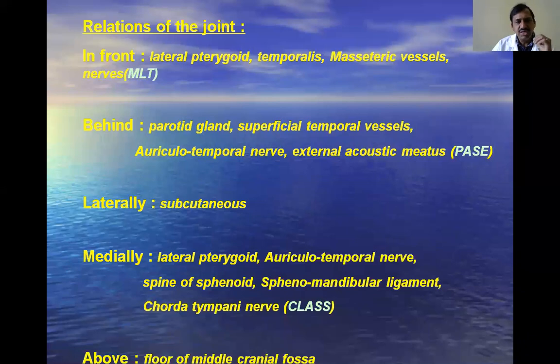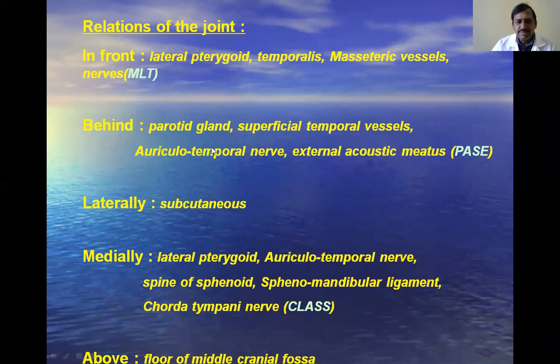Okay, first you see what the front relations are. That is lateral pterygoid, temporalis, and masseteric vessels and nerve. In short form, you just remember MLT. M is masseteric vessels and nerve, L is lateral pterygoid, and T is temporalis. In front MLT, and behind PAS, P-A-S.